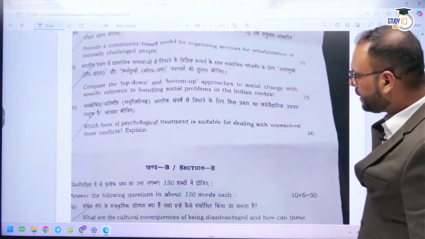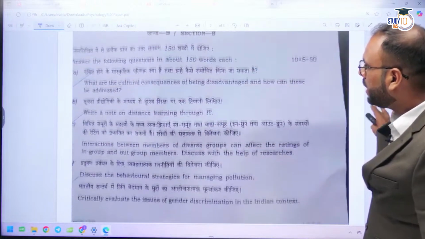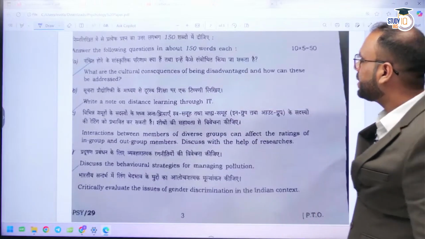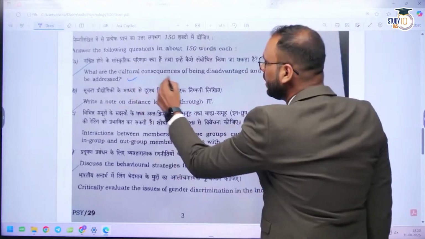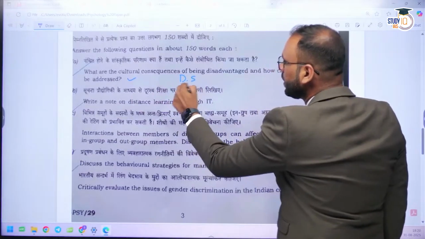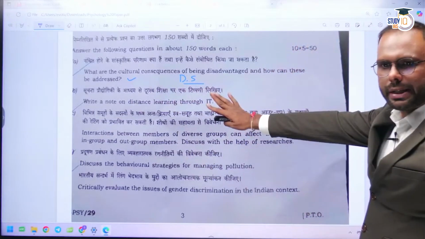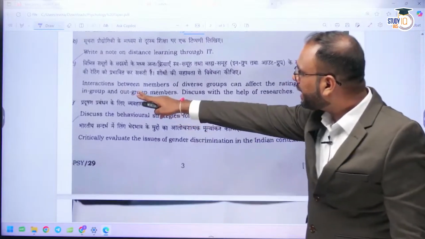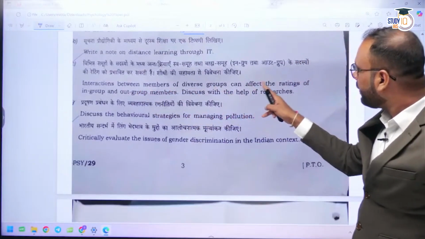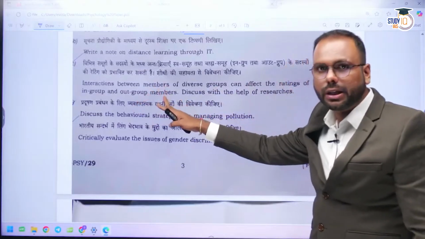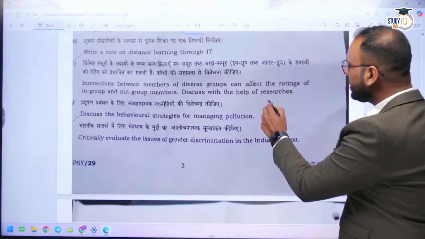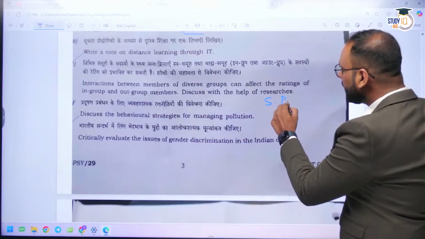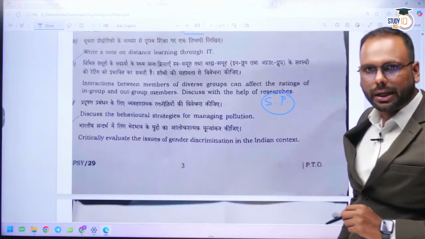Okay, if you just see section B also, cultural consequences of being disadvantaged and how can this be addressed? A question from the disadvantage section. You can see distance learning through IT, it's a simple question, you can solve it easily. You can see interaction between members of a diverse group can affect the rating of in-group versus out-group members. Again, a question which we can easily do if we understand the concept of social psychology.